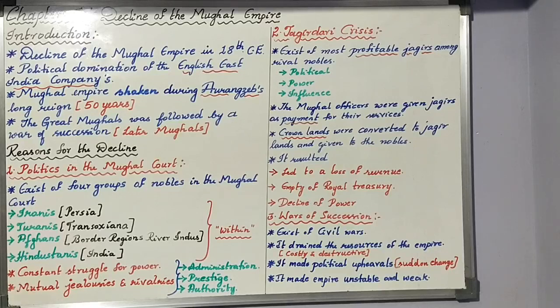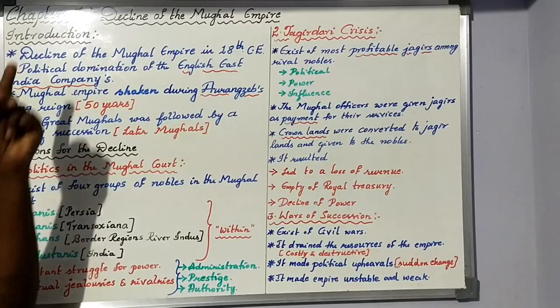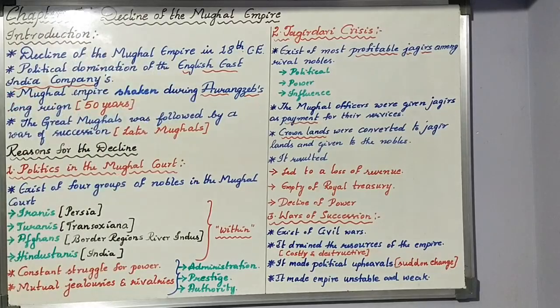One, we will be talking about the decline of the Mughal Empire, because already when you were in class 7th, you studied about the Mughal Empire. Then we will be talking about the second topic, the rise of regional kingdoms. These two concepts we are going to talk about under this particular concept called India in the 18th century. So the first topic of this lesson is the decline of the Mughal Empire.